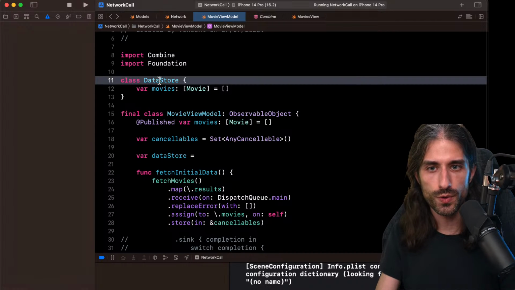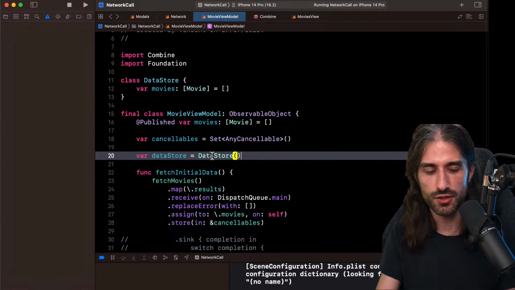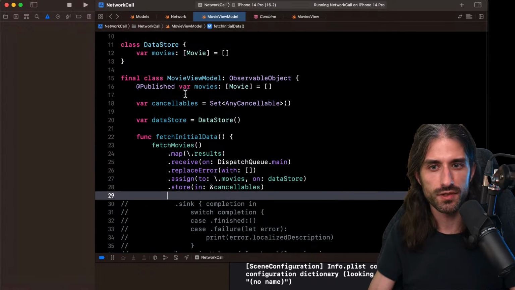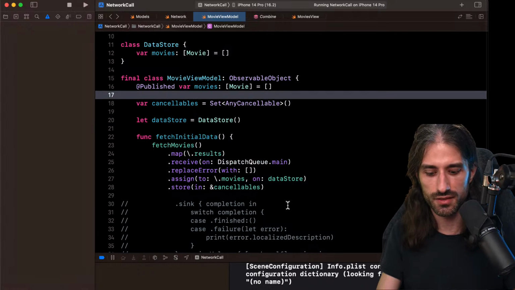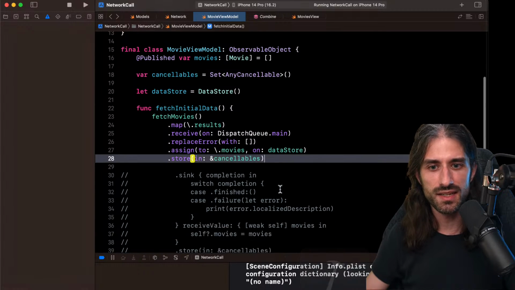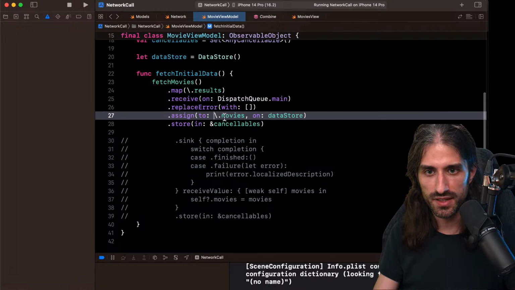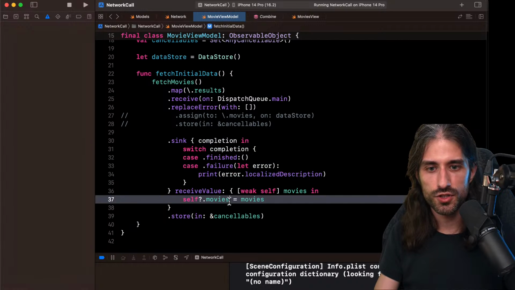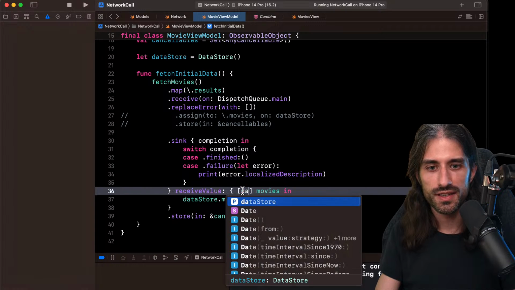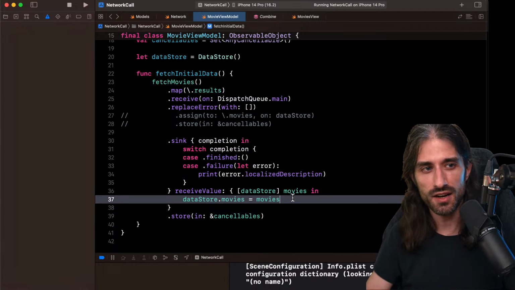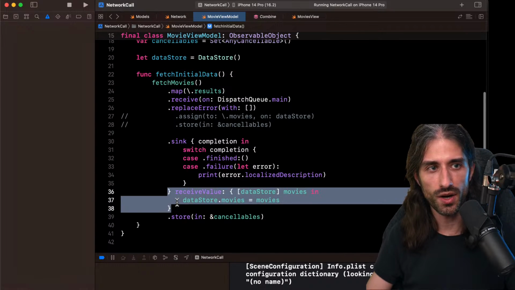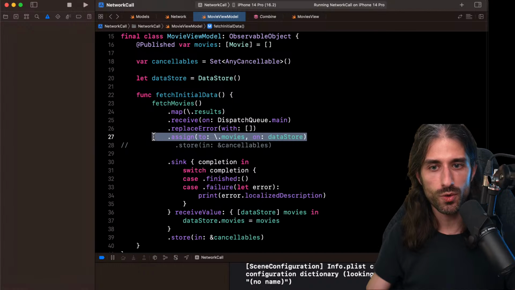I'm not making the code work with SwiftUI, so this code would not trigger a view update. I just want to drive the point about Combine. And so I could do something like this. Even better if I make it a let constant. I could do something like this, and this is basically the same logic. Let me take this code like that. It's the same logic as here. If you wanted to use the data store, you could just capture dataStore in the closure and not self. And it's kind of okay, because since it's a let constant, it will never change. You see, you have this existing code right here, and this syntax here is really the equivalent.